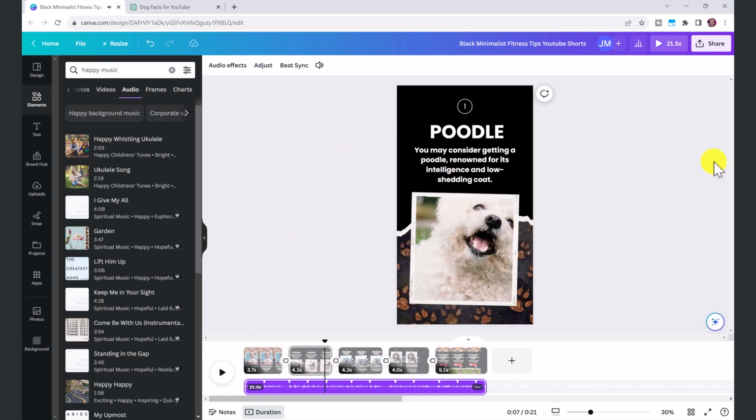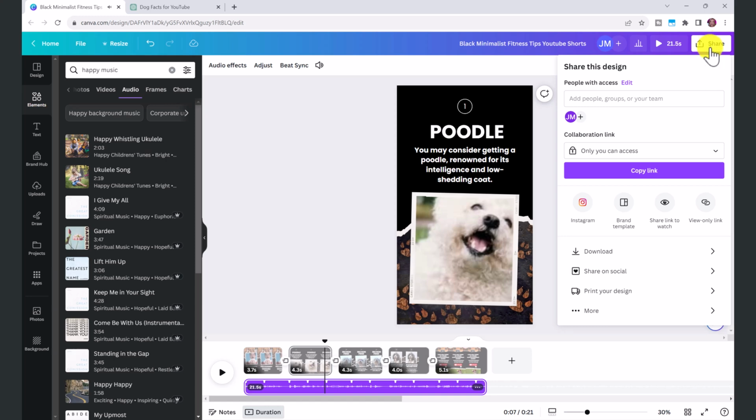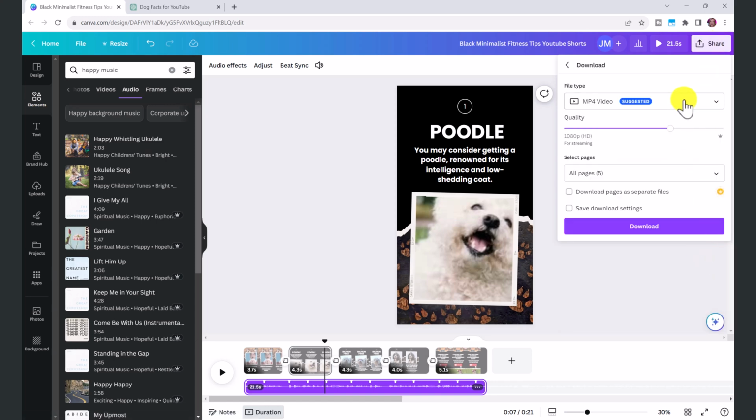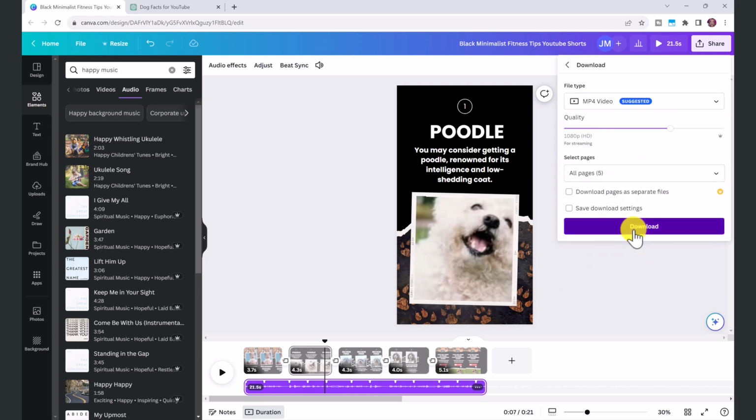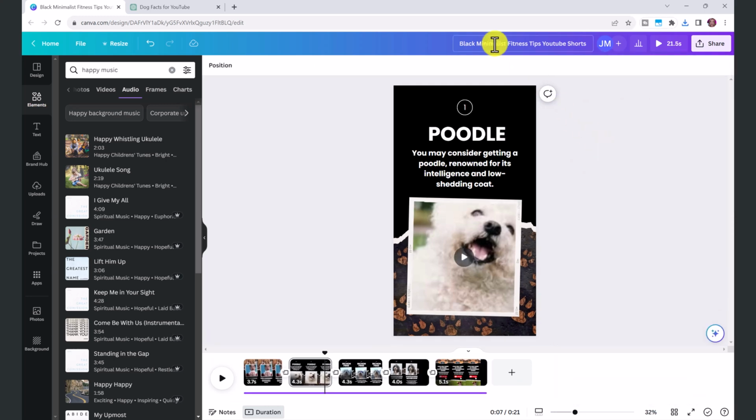So all you have to do is click share, and then the file type will be an MP4 video, and you can download the HD quality with the free account, which is great. Just click download. Also at the top here, you can rename it. So we're going to rename it Dog Facts Template. And now the hardest part is done.